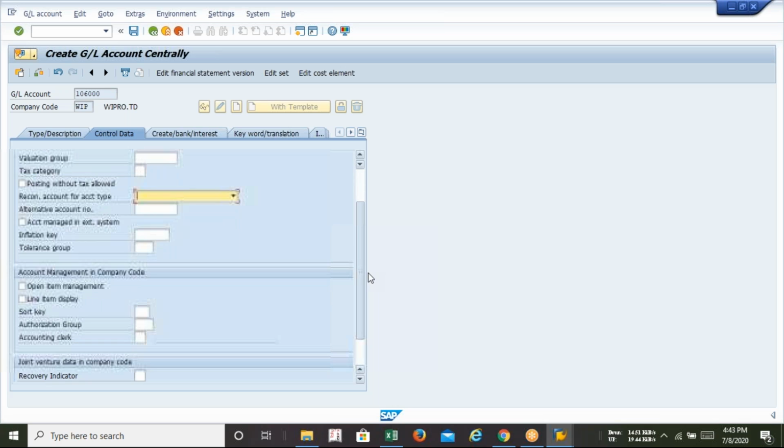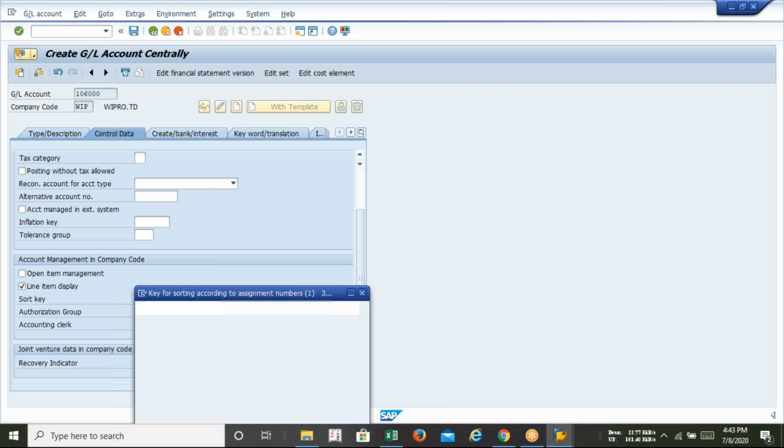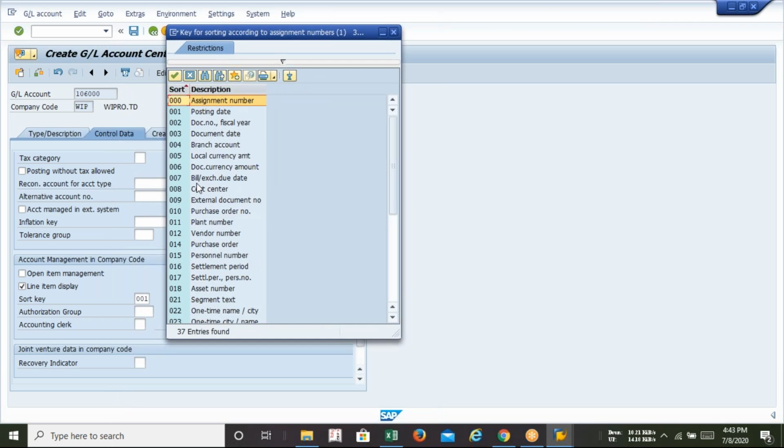Then line item display and sort key. So sort key means document sorting. How shall we sort the documents of the petty cash GL? What will be your parameter? The parameter can be the posting number or some other thing. Guys, we all know the meaning of sorting, I think. Sorting means ascending, descending, but what parameter will be used?